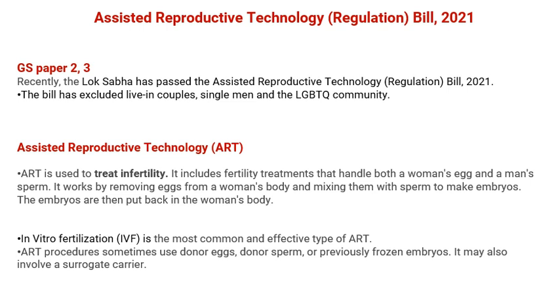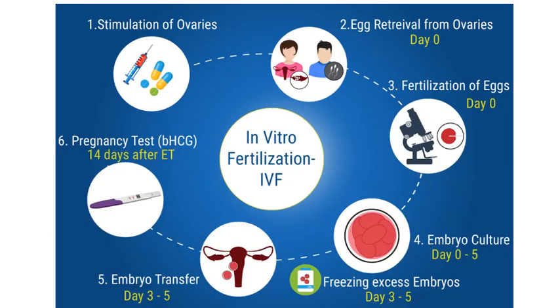In vitro fertilization is a common method of assisted reproductive technology, and surrogacy is also one of the methods. In IVF, the ovaries are stimulated and the eggs are extracted and then fertilized outside the body, that is, in the lab. After a few days, the embryos are transferred back into the woman. This is the process of in vitro fertilization. And we also have surrogacy,